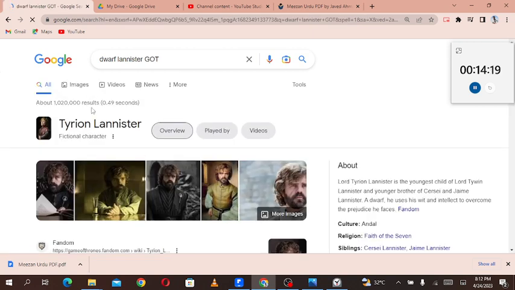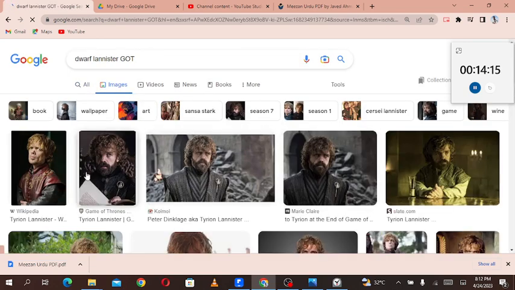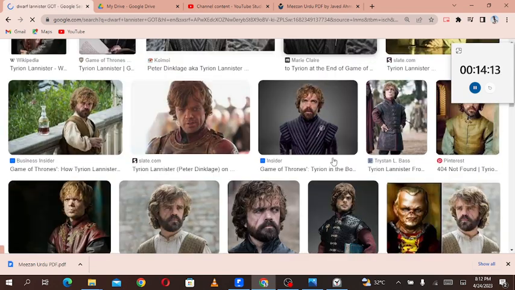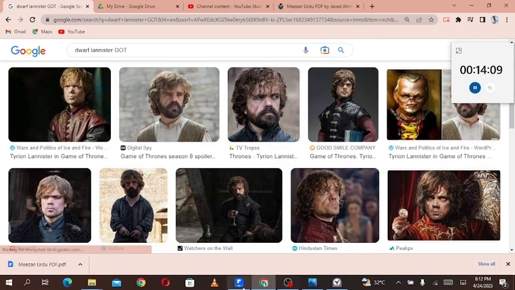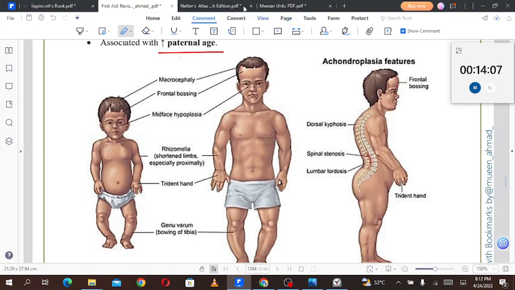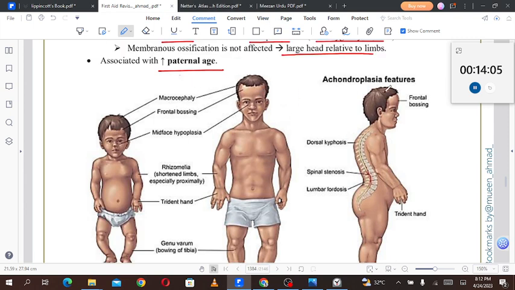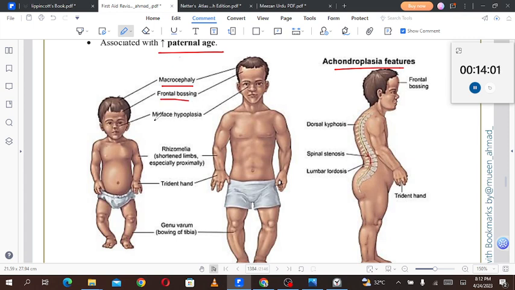I am talking about this person, Tyrion Lannister something. So this person has achondroplasia. If you look at this picture and then that picture, they look very similar to each other. Here you can see the characteristic findings of achondroplasia: macrocephaly, frontal bossing, mid-face hypoplasia, then rhizomelia, shortened limbs, especially proximally.